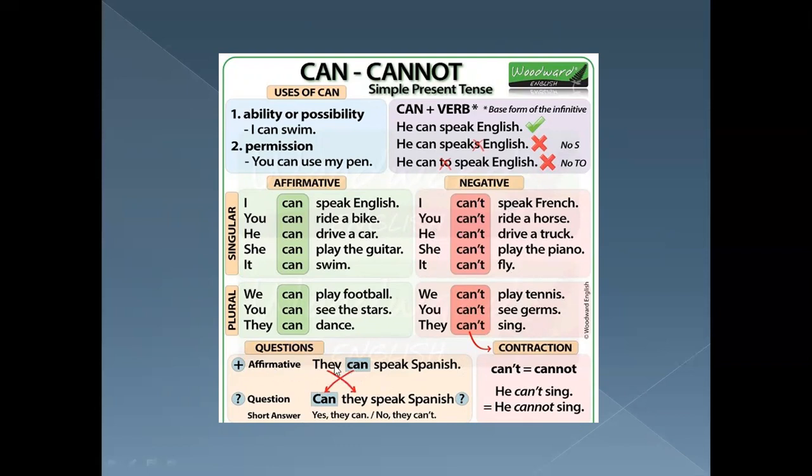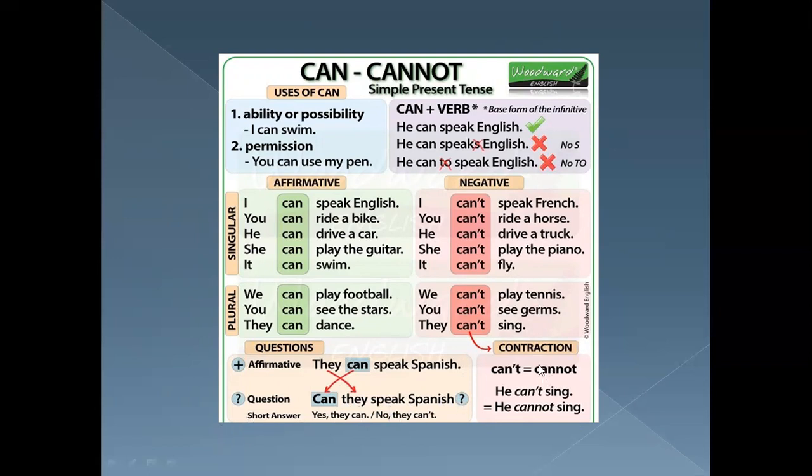In the affirmative, we have they can speak Spanish. Ellos pueden hablar español. Y si lo queremos hacer pregunta, pues únicamente cambiamos de posición el modal verb que viene siendo can al inicio de la oración con el sujeto. Los cambiamos de lugar. Can they speak Spanish? Yes, they can. No, they can't. Vendría siendo el short answer.